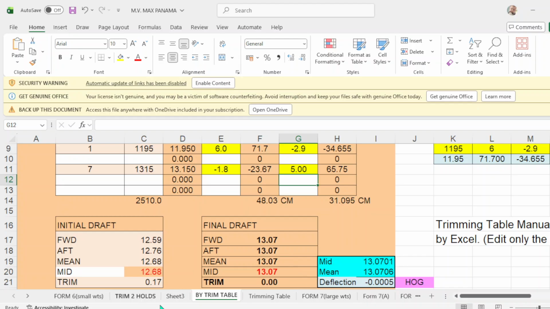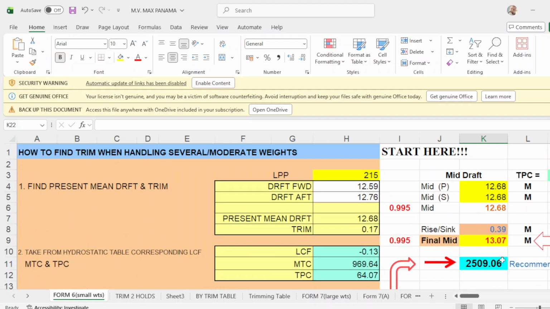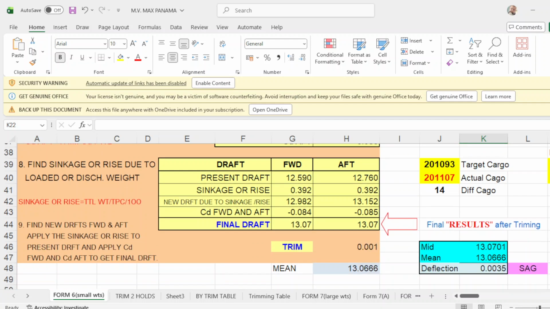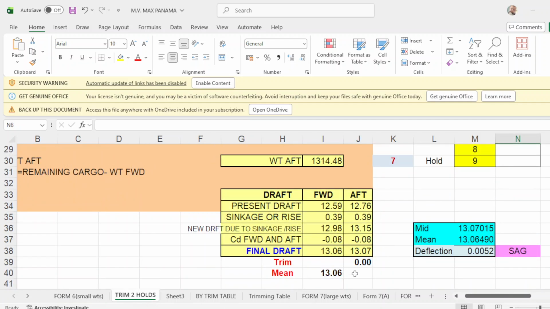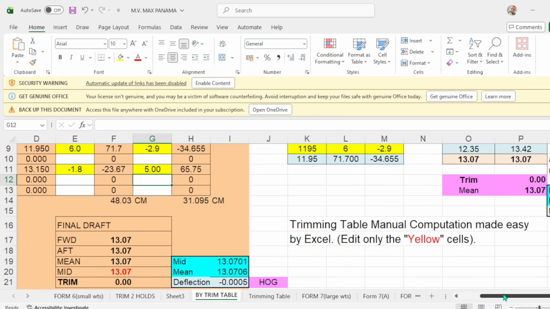And our departure drop should be 13.07, our final drop. Okay? This is 13.07. This should be 13.07. There's a difference here. And trimming table is 13.07 even keel. Okay? Then,